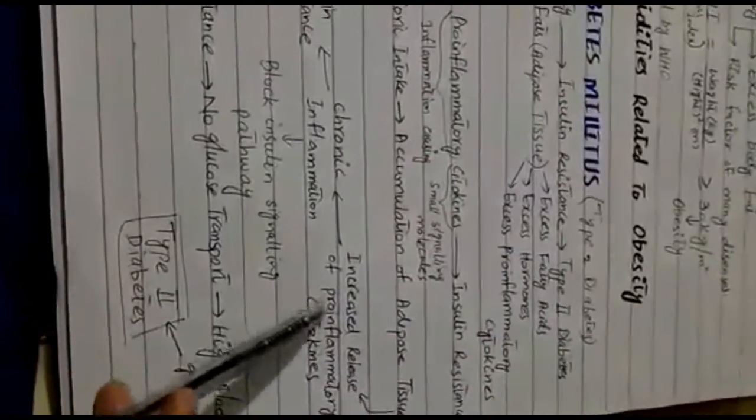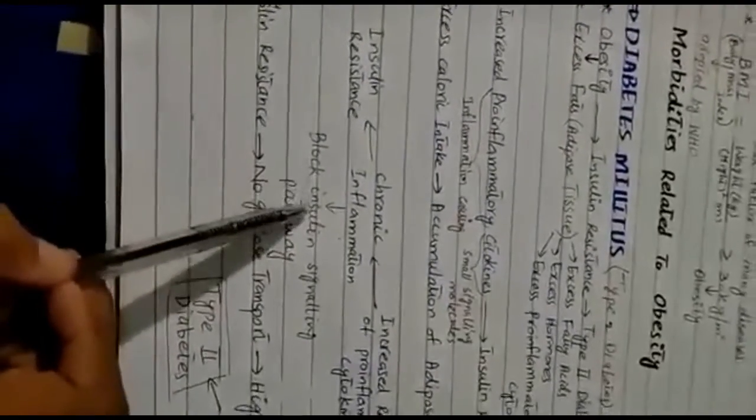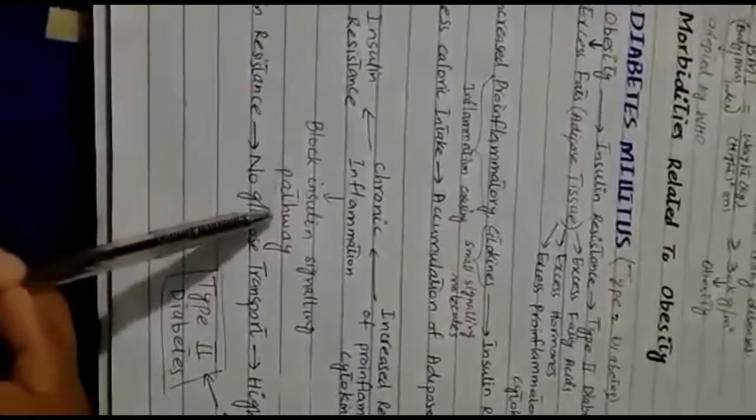Adipose tissue releases pro-inflammatory cytokines. Pro-inflammatory cytokines lead to chronic inflammation. As I have mentioned, these are inflammation causing molecules, so they cause chronic inflammation, and this inflammation blocks the insulin signaling pathway, so insulin resistance is caused.